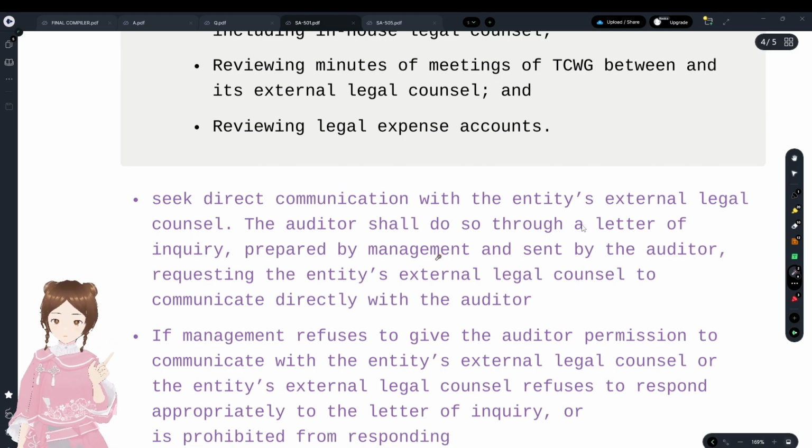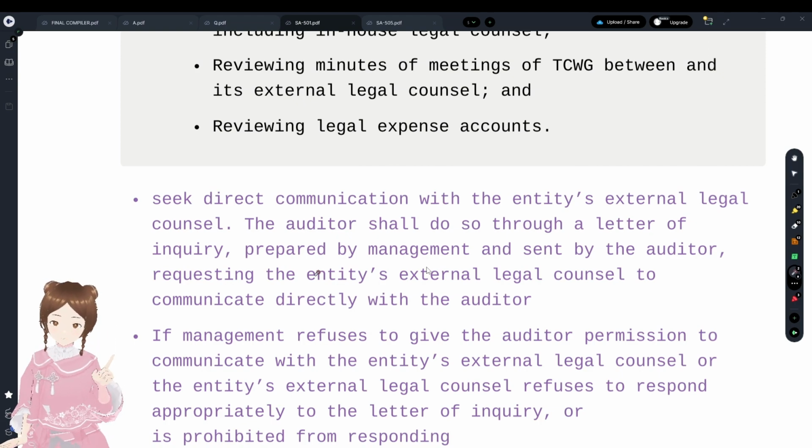Evidence obtained directly by the auditor is more reliable. The auditor shall use a letter of inquiry prepared by management and signed by the auditor, requesting the entity's external legal counsel to communicate directly to the auditor. Observe the process here: management prepares it, telling the counsel that these are our auditors, please be cooperative with them for all the information they ask for.